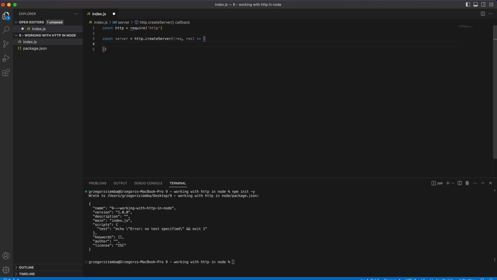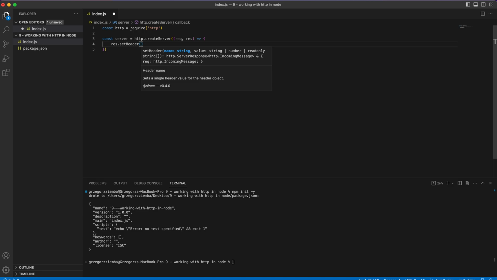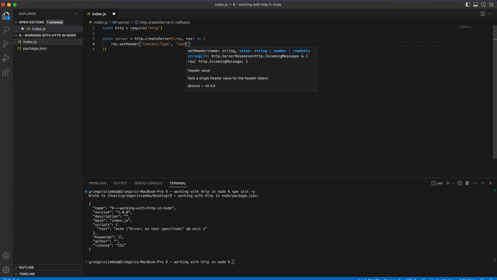In later versions of Express and other things that we'll create, we don't need to create that header, but whenever we are creating the pure built-in HTTP server, we need to set the header. So setHeader, and right there we need some kind of name. It will be Content-Type, and the value will be text/plain.